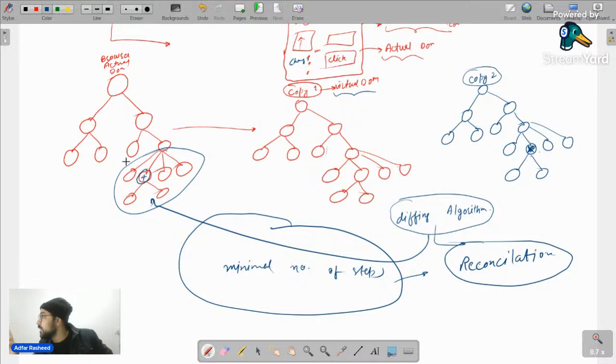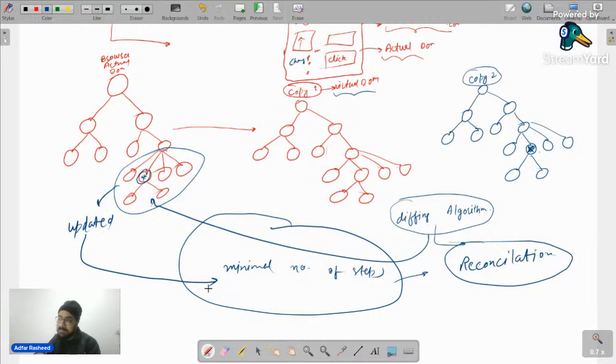Do you understand what I'm trying to say? I'm not saying that it is going to only bring change in size. No. But it will see what is the minimum possible number of steps that will implement this change inside my actual DOM. So, of course, if we are talking about minimal steps, what is the answer here? Our original DOM will be updated in the most minimal possible number of steps.